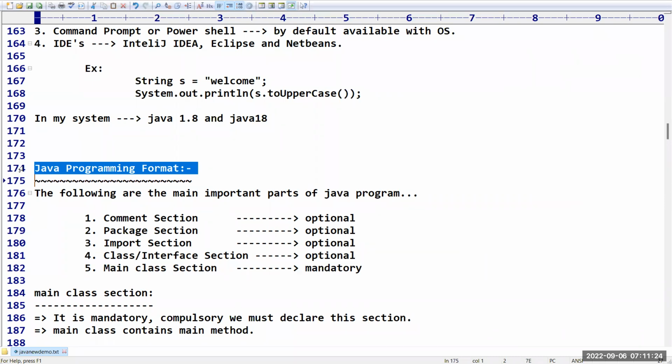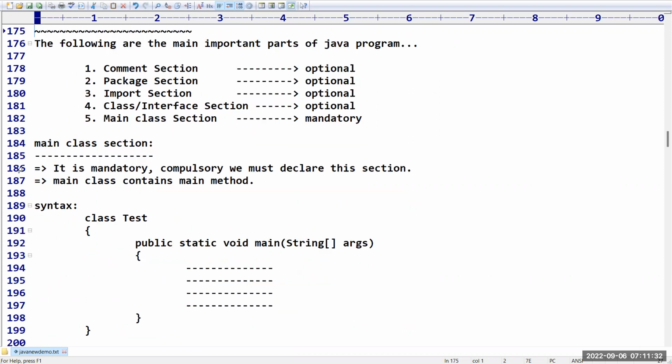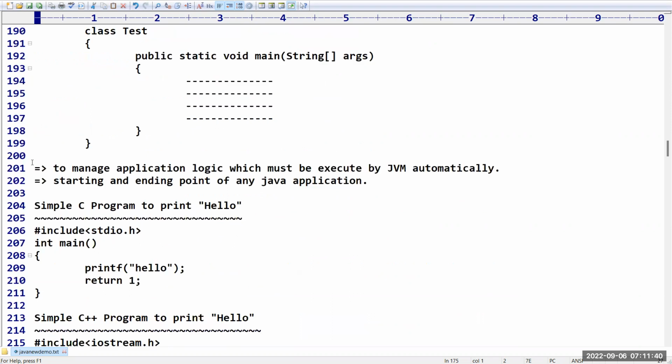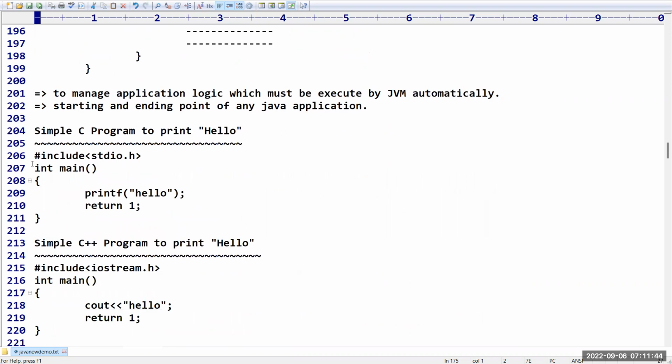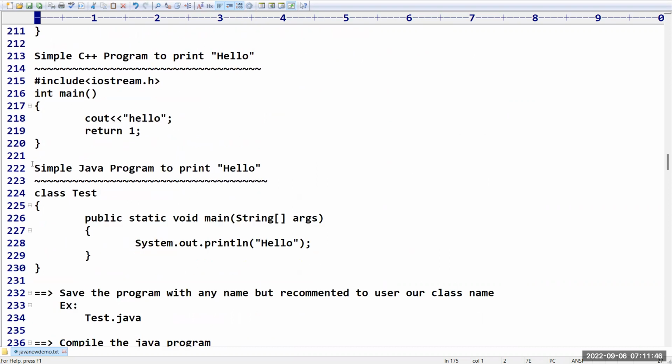Next and after that, sir, what is this main class section? What content is there in this main class section? Then how to write the program, where the program execution is going to be started, with some sample programs in different languages also we have seen.